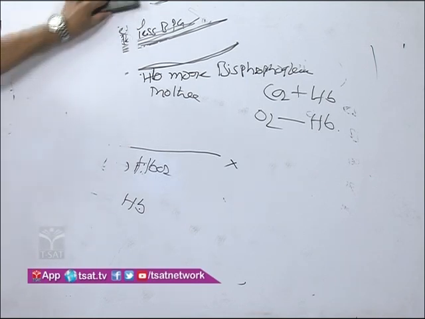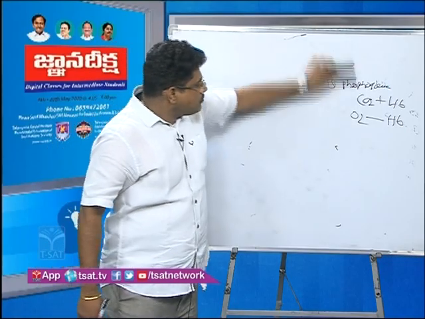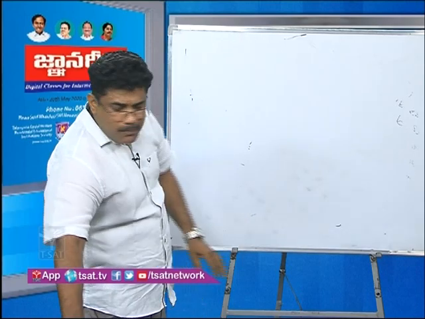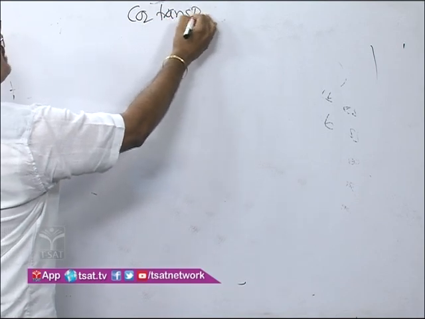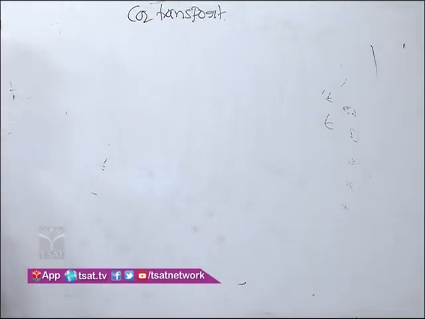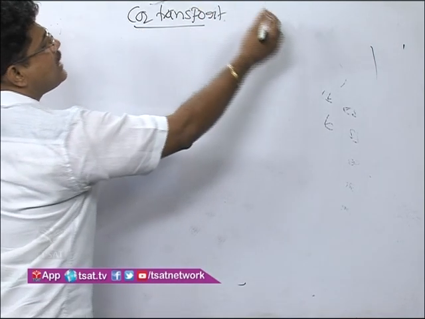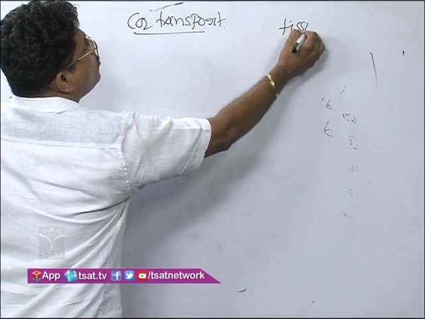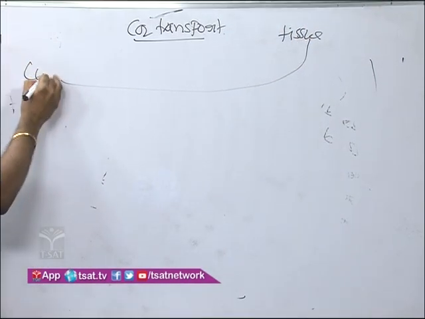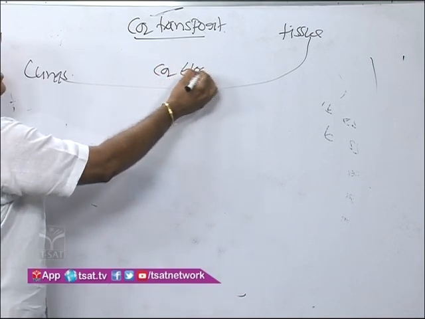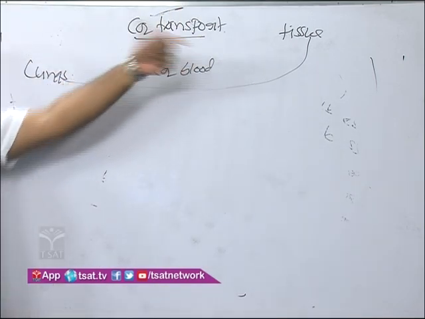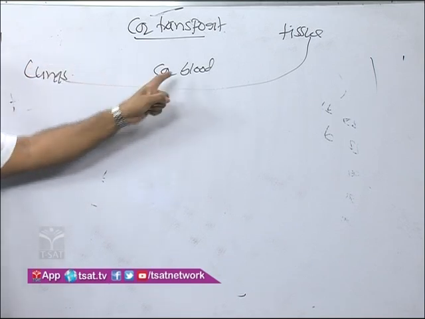Now going to the carbon dioxide transport. So what is the carbon dioxide transport? You listen here. Carbon dioxide transport means carbon dioxide is transported from the tissues to the lungs through the blood.